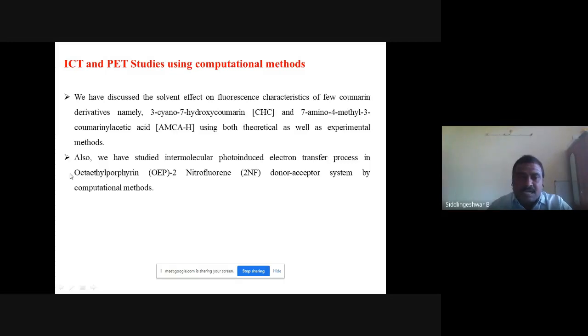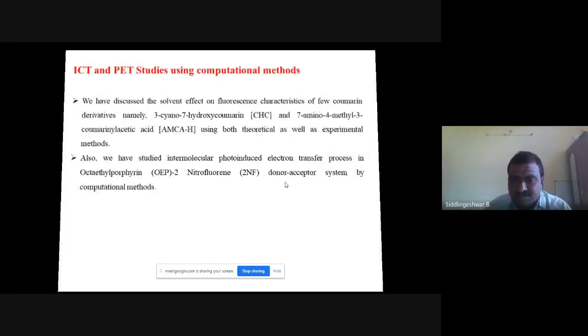In my next work, I used octaethyl porphyrin and nitrofluorene donor-acceptor composition, and I tried to mimic computationally the experimental results done by Mihir Ghosh, and we have shown that there is a photoinduced electron transfer, the transfer of an electron from the donor to the acceptor part. So this is our CHC and MCH molecule.